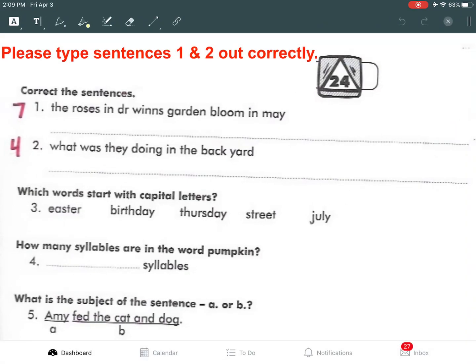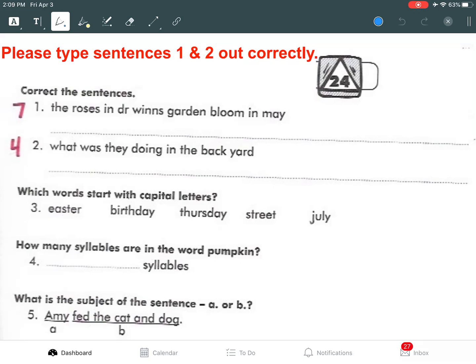We are going to go over today's DOL. So remember, look at the top of the screen. It says, please type sentences 1 and 2 out correctly. Now, just like yesterday, I'm going to go on and mark my sentences and then go back and type them out. All right, number 1, the roses in Dr. Wynn's garden bloom in May.